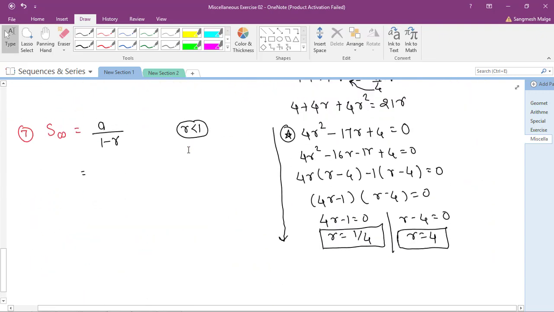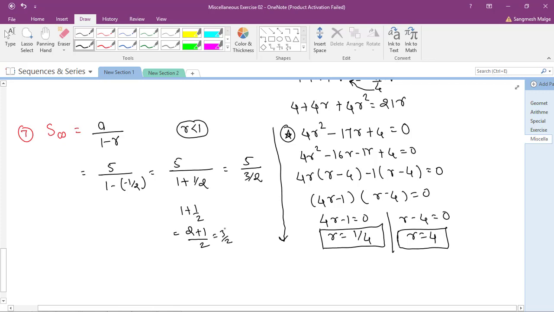Sonia, is it okay? So a is 5, divided by 1 minus r, and r was -1/2. So it is 5 upon 1 minus (minus 1/2), which is 5 upon 1 plus 1/2. That becomes 3/2, by cross multiplication: 1 plus 1/2 is 2 plus 1 upon 2, which is nothing but 3/2 only.